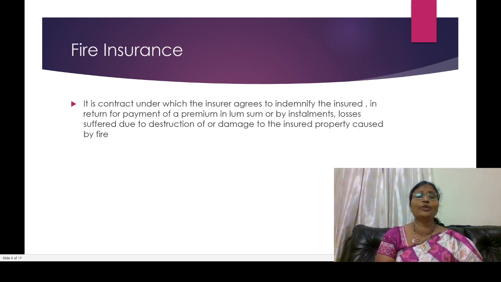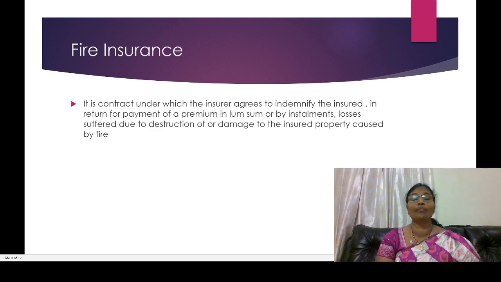And fire insurance also covers whatever properties, goods and places we have. Anything that happens because of fire, that risk should be compensated and indemnified by the insurance company when we take the fire insurance policy. According to this contract, the insurer agrees to indemnify the insured in return for payment of premium, either in lump sum or by installments.